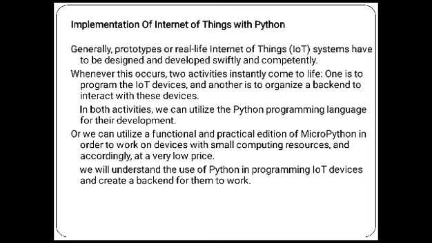Generally, prototype or real-time Internet of Things systems are designed and developed swiftly and competently. Whenever this occurs, two activities instantly come to life. One is programming the IoT device, and the other is organizing a backend to interact with the device. In both activities, we can utilize the Python programming language for their development, or we can utilize a functional and practical edition of MicroPython in order to work on devices with small computing resources and, accordingly, at a very low price. We will understand the use of Python in programming IoT devices and creating a backend for them to work.